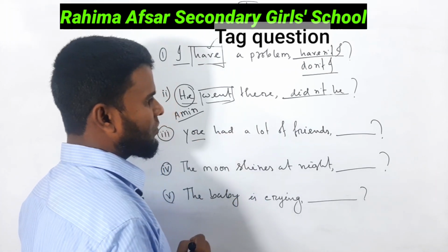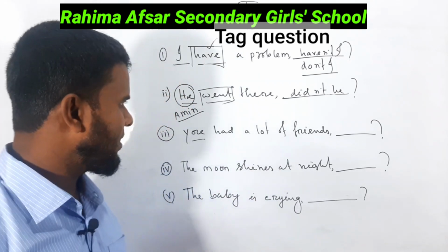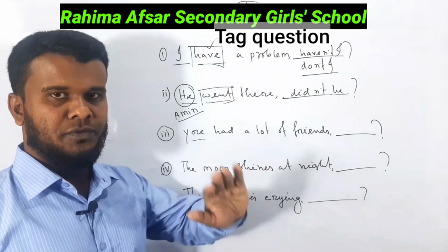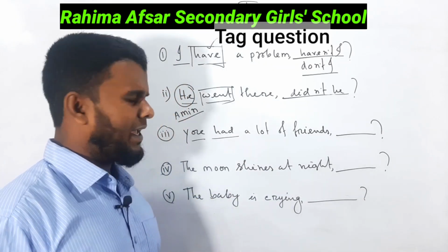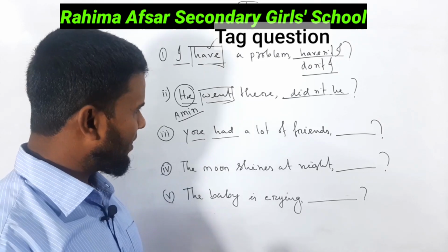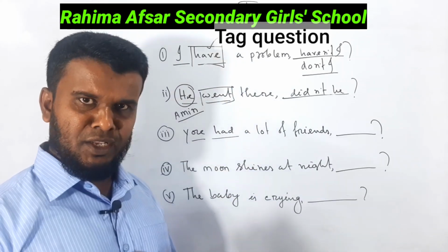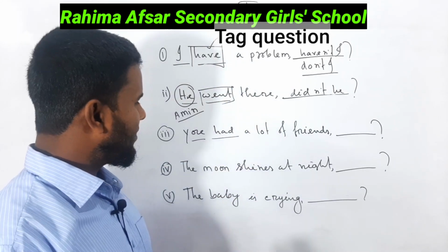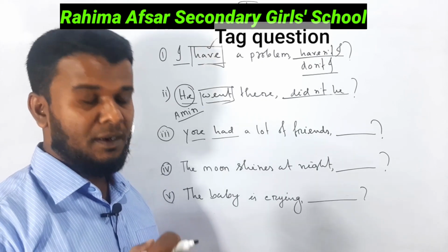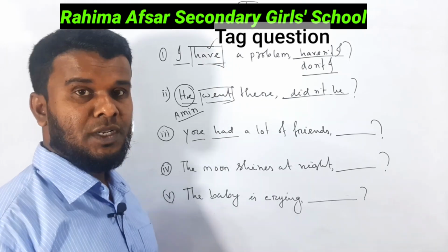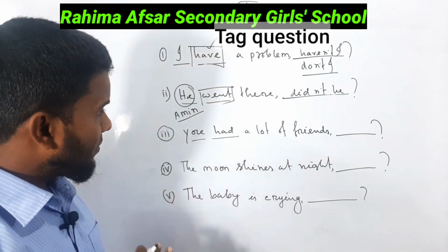You had a lot of friends. You had a lot of friends. You are talking about the past. This is an example of past indefinite tense. Have may be used in 2 ways, as an auxiliary verb and as a principal verb. Had has been used here as a principal verb when we find there is no other verb in the sentence without an auxiliary verb. We will consider that verb to be the principal verb.